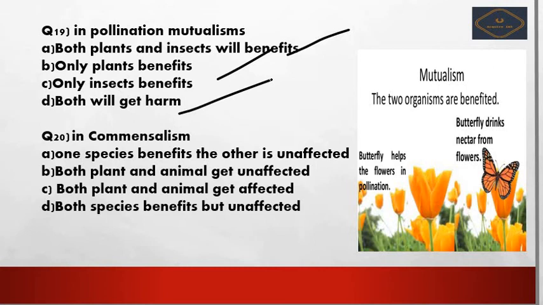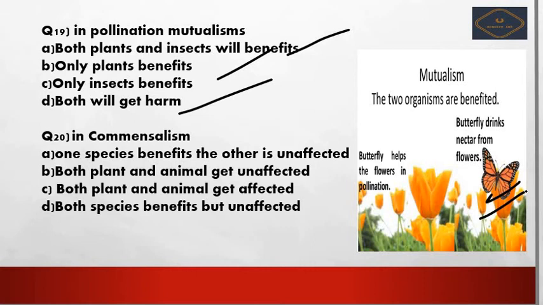So pollination means, see here there is a picture. Butterflies suck nectar from the flower, and it will pollinate the seeds at some other place, and there once again the tree or plants will grow. So in this way pollination is mutually beneficial for both, the butterflies and the plants. So in mutualism, both plants and insects get benefits.